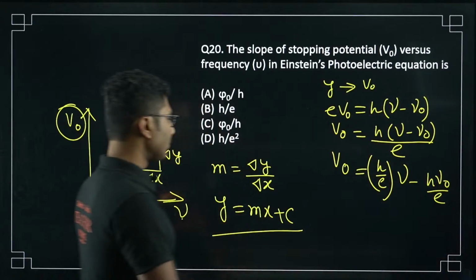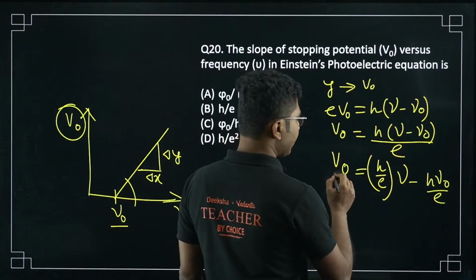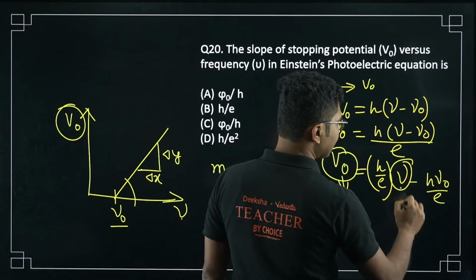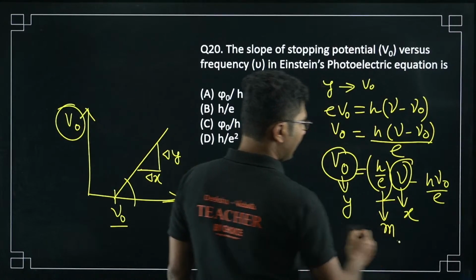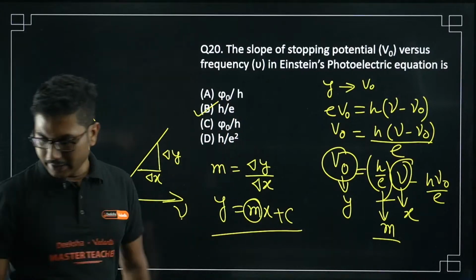Okay, so what is the slope here? m is slope. From this equation, this is equivalent to y, and this is equivalent to x. So this must be equivalent to slope, right? So slope is h by e. That is option B, 20B.